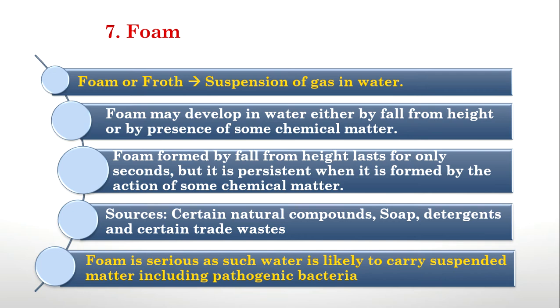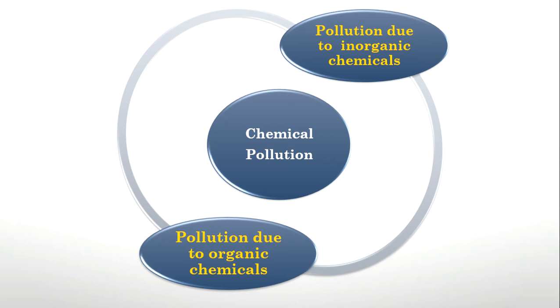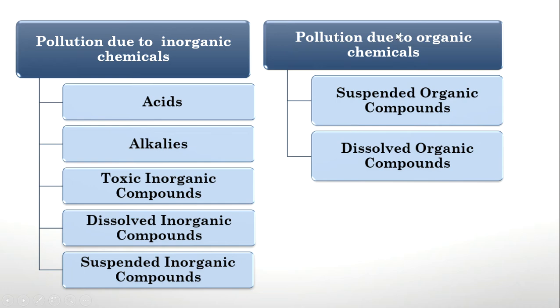Now we will move on to the second type of pollution, which is known as chemical pollution. It is due to two things. One is due to organic chemicals, and the other one is due to inorganic chemicals. Pollution due to organic chemicals and pollution due to inorganic chemicals. Now we will see the difference between these two.